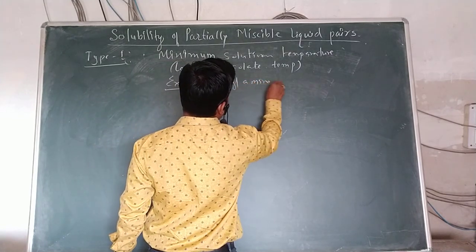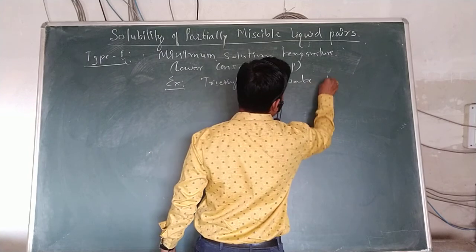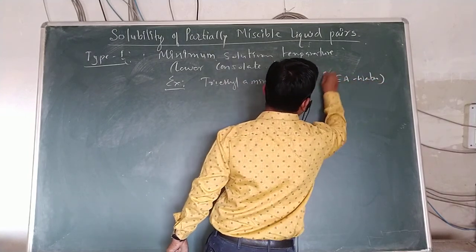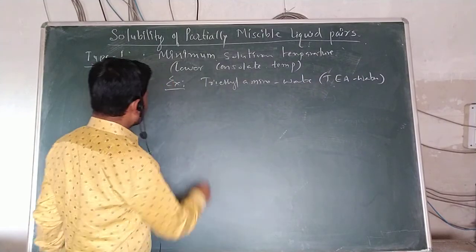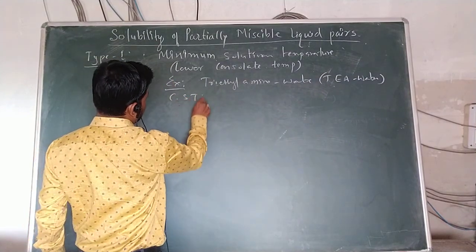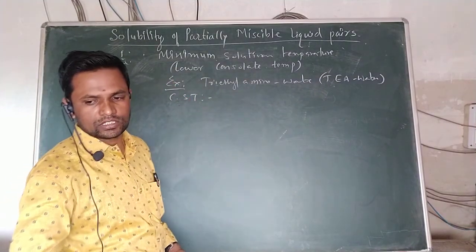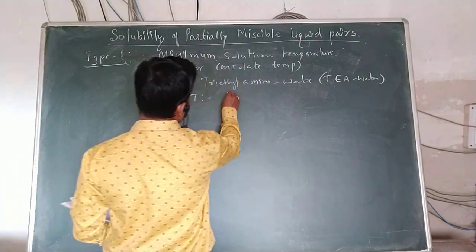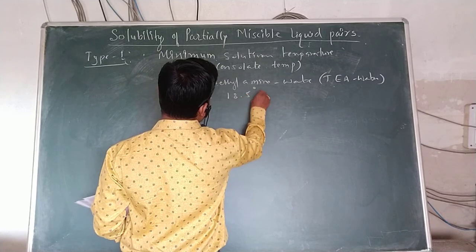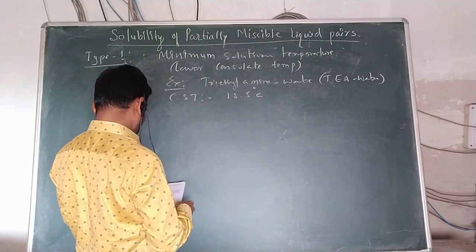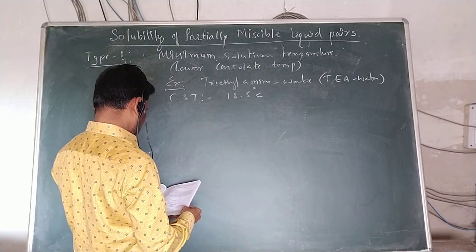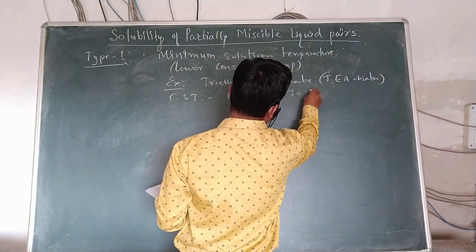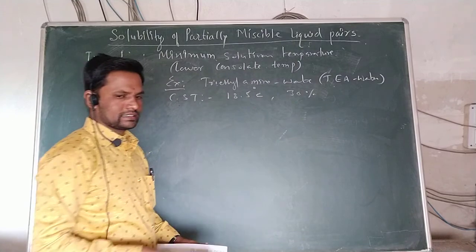Triethylamine and water, that is also called TEA and water, TEA being the short form. The CST of this triethylamine and water system is 18.5 degrees Celsius, where the percent composition of triethylamine is 30%. Here we can see it. Now what is the next example?